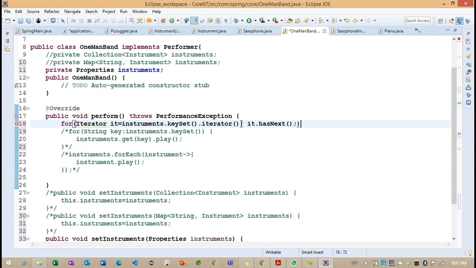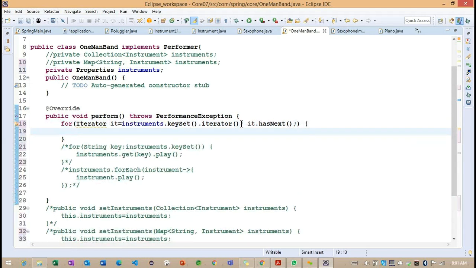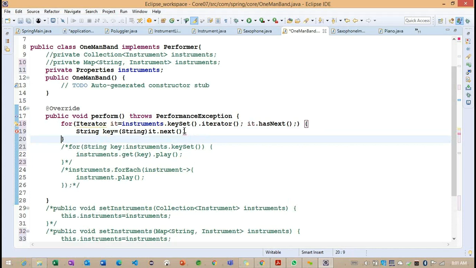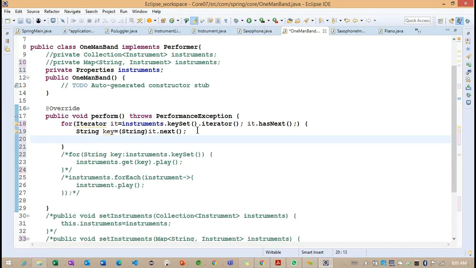Now what can we define inside this particular has next here? First we are going to get it dot next. It is trying to return an object here, but what I am trying to write is converting it into string type. So this is our key here. This is our key. Right, after the key, I am going to get the value here.